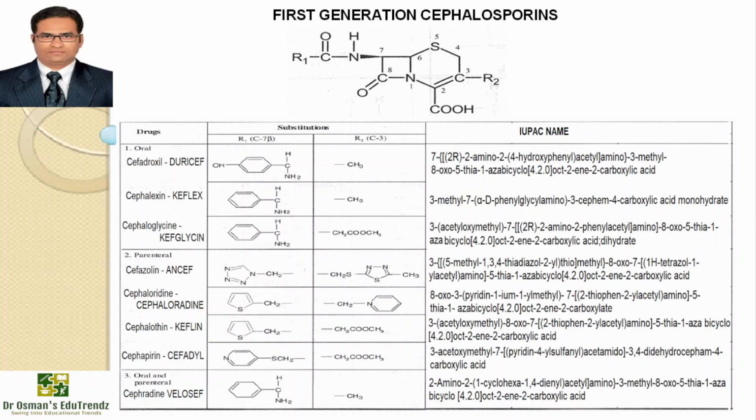So you can see on the screen the first generation cephalosporins, the different cephalosporins and their brand names, substitutions and IUPAC names. Cefadroxil, Duricef, available with the brand name, substitution and IUPAC name. Cephalexin, Keflex, substitutions and IUPAC names. Cephaloglycin, Kefglycin, substitutions and IUPAC name. Cefazolin, Ancef, substitution and IUPAC name. Cephaloridine, cephradine, and cephalothin, Keflin, cefapirin, Cefadyl, and cephradine, Velosef. So different substitutions and IUPAC names. So it's easier to remember on one slide.